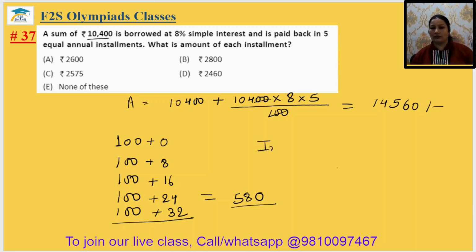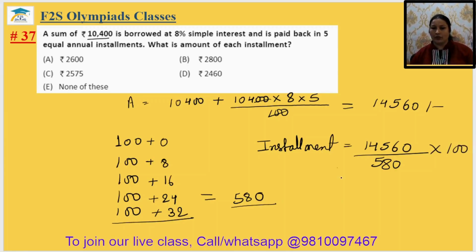So installment will be installment equal to 14560 upon 580 multiply by 100. When you just solve it, तो आपको मिलेगा 14560 upon 580 equal to 2510, approx 2510 rupees.